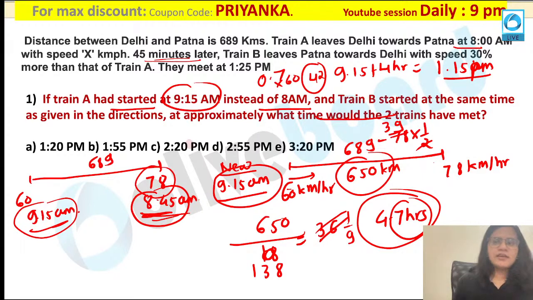So what would be your answer? 1:15 plus 40, that is nothing but 1:55 pm. Approximately 1:55 pm would be the answer over here. Everybody is following it? Anybody having any small doubt in this, please ask me. Perfectly clear to all of you? Very simple question based on the logic over here. 1:55 pm is the perfect answer.